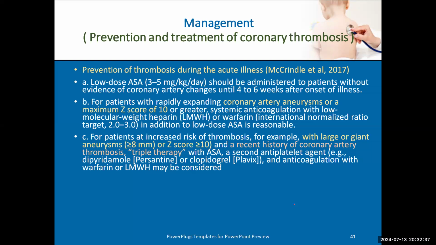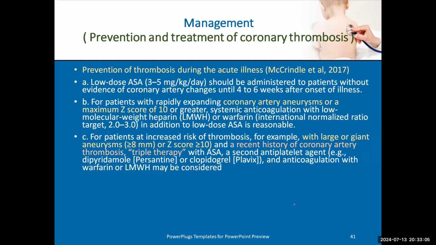But if the patient has coronary aneurysm and the score is more than 10, we'll give also, besides the aspirin, an anticoagulant, so we'll give him aspirin and warfarin. If the patient has giant aneurysm and a history of coronary artery thrombus, we'll give him 3 antithrombotics: aspirin, Plavix, and an anticoagulant.